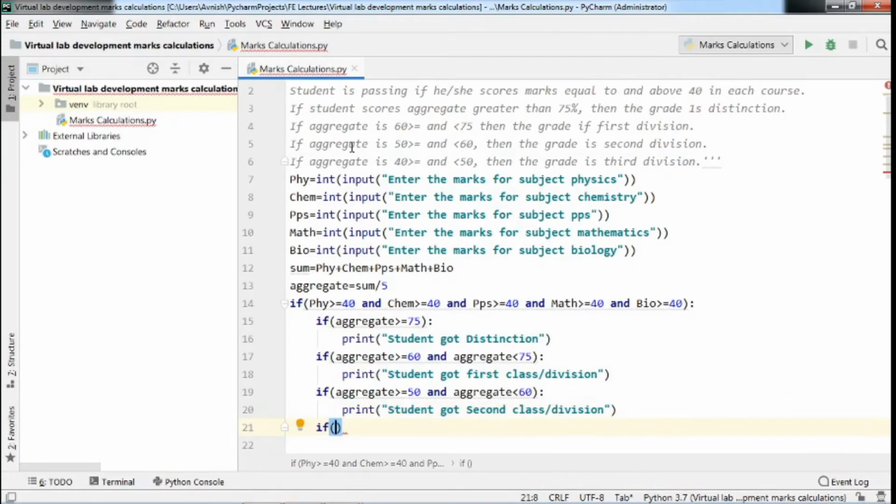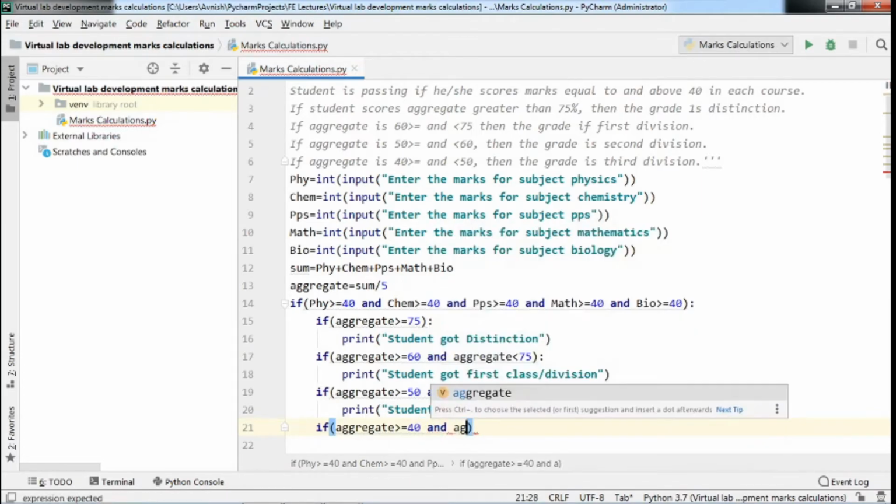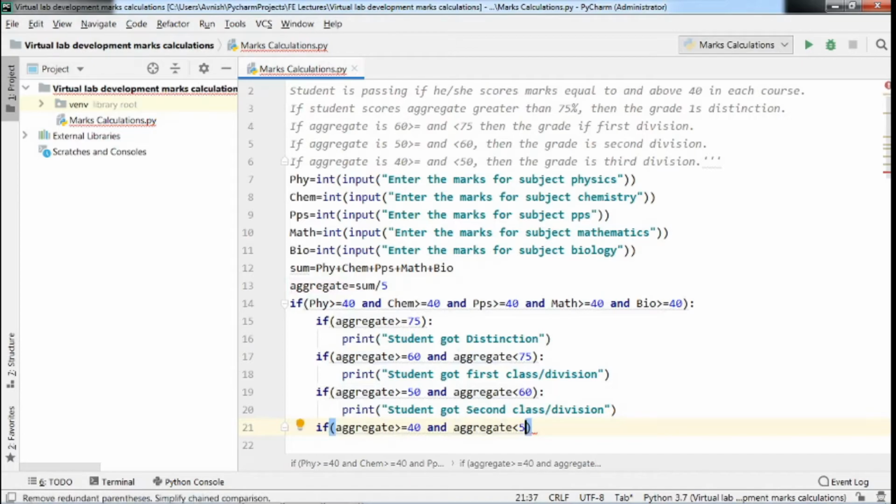Okay, next, if the aggregate of that student is greater than or equal to 40% and less than 50%. So again we will take one if and we will check whether that aggregate is greater than or equal to 40 and aggregate is less than 50%.